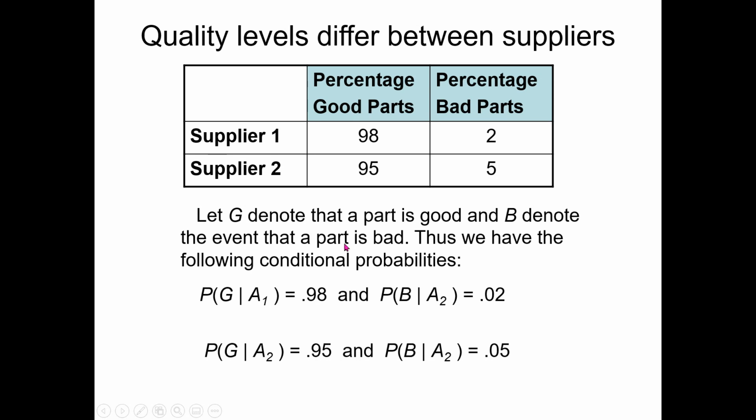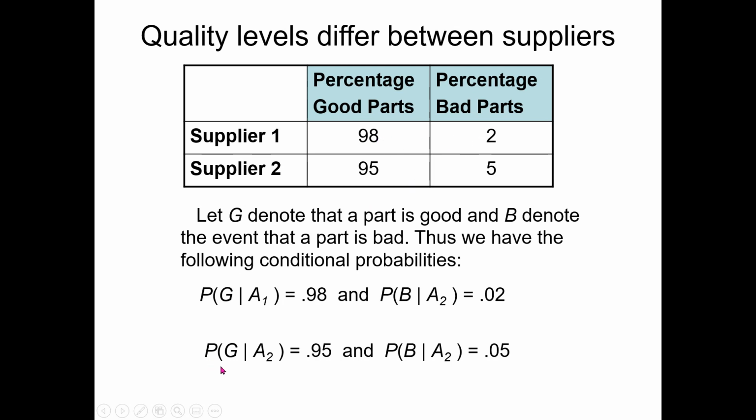So we have the probability of a good part given that it was ordered from supplier number 1 is equal to 0.98. As we just saw in the table, this information is given, that the percentage of good parts is 0.98. So it's understood that the percentage of bad parts is 0.02. So from the first row, even if we have one of the cells, we can fill the other cell because the total probability is 1, or the total percentage is 100%.